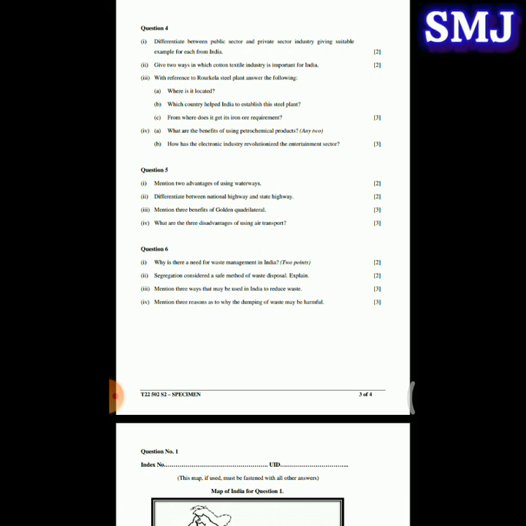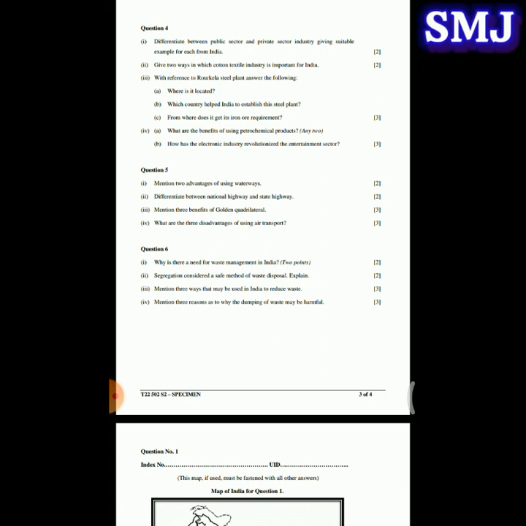Next question number 2. Give 2 ways in which cotton textile industry is important for India. So the first reason is the industry provides a source of livelihood to farmers, and the second reason, it supports many other industries. Next question. With reference to Rourkela Steel Plant, answer the following. Where is it located? So the Rourkela Steel Plant is located in Odisha.